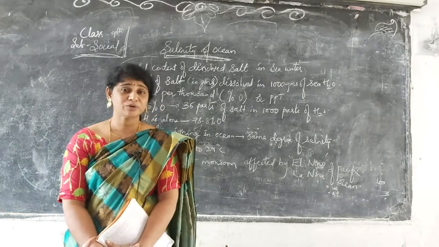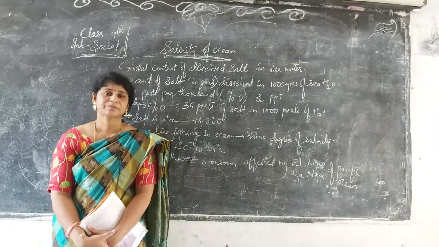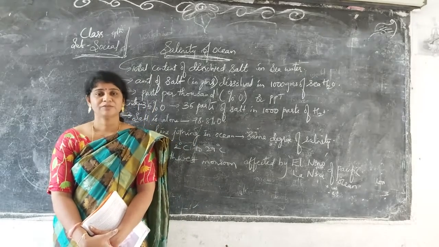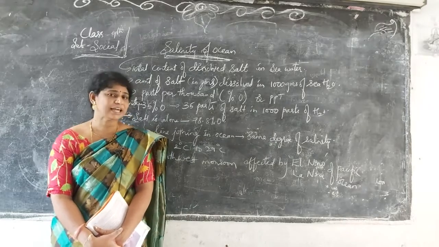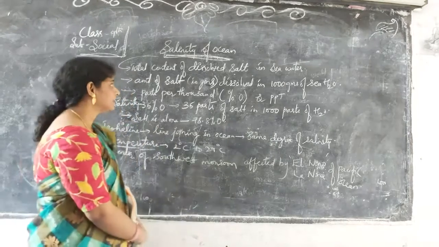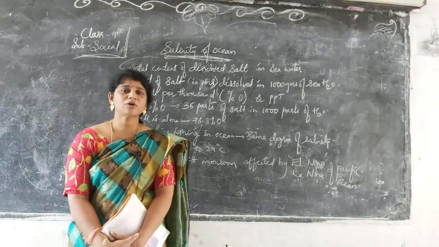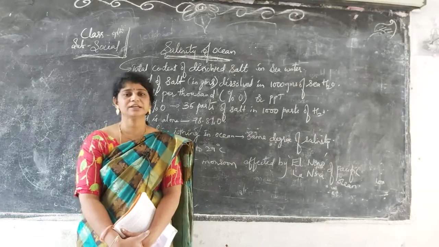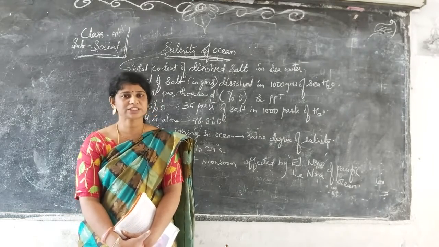So I am telling about marine water. What is meant by marine water? Salt water is called marine water. When the water is salty, we call it salinity of water. Salinity of such water is mainly seen in the oceans and seas.